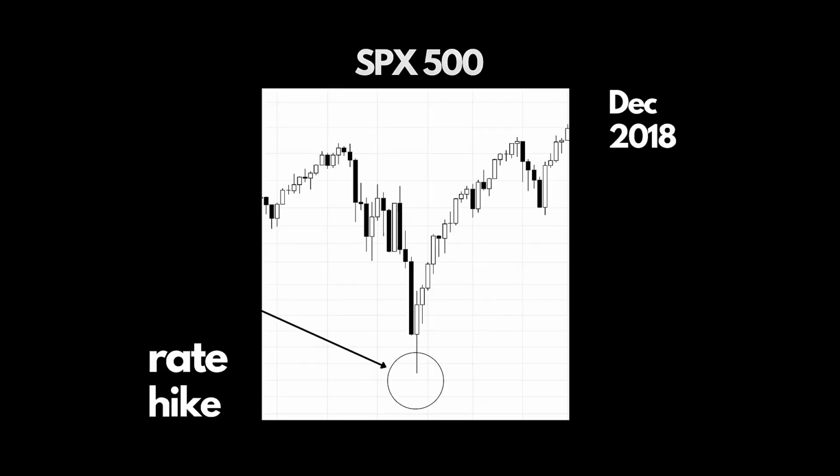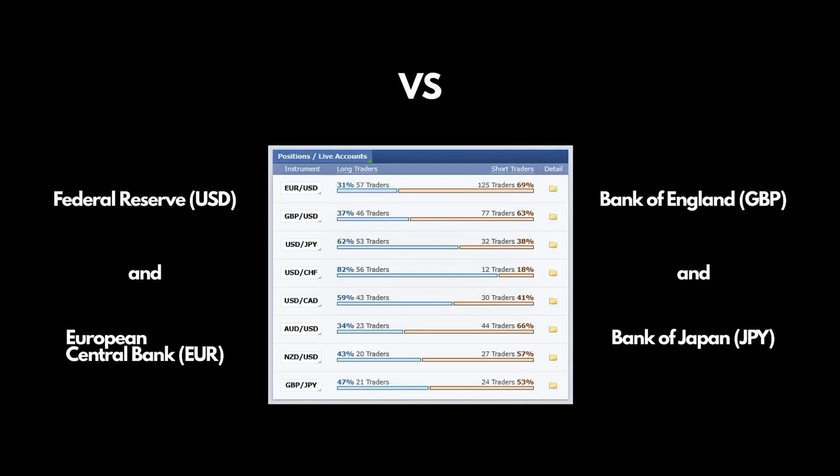What about stocks? Generally, high rates are bad for stock growth because borrowing is more expensive. Lower rates mean more money flows into equities. But here is the twist. Sometimes markets go up on rate hikes if the hike was expected and signals confidence in the economy. Understanding the context is everything.